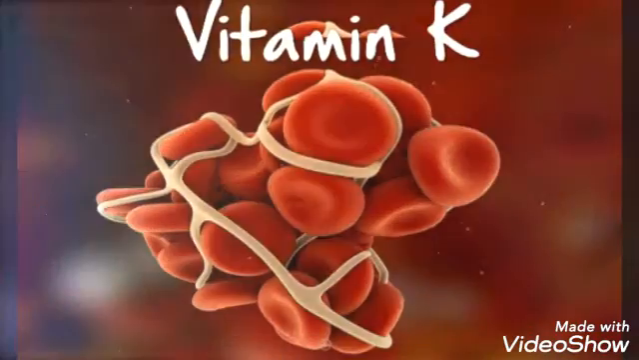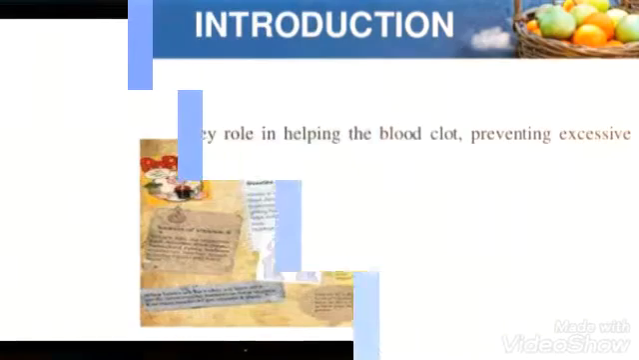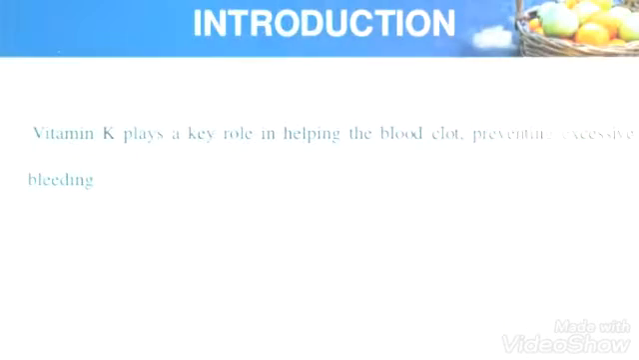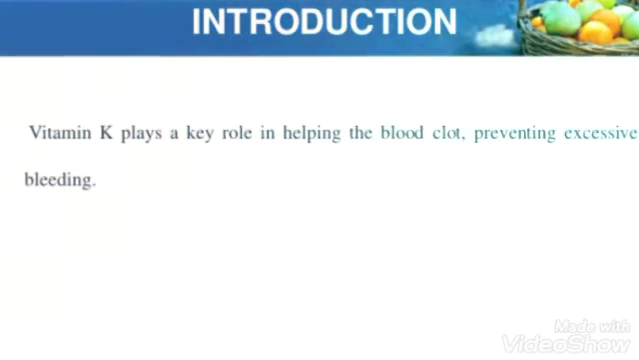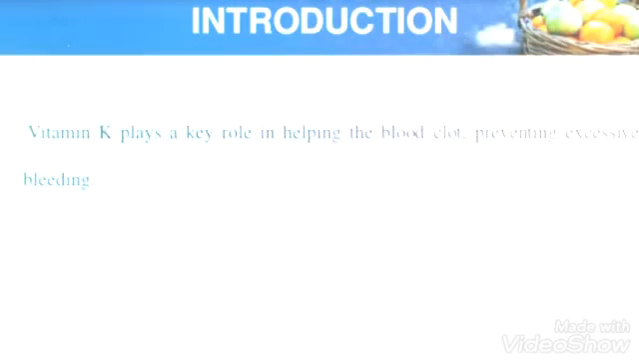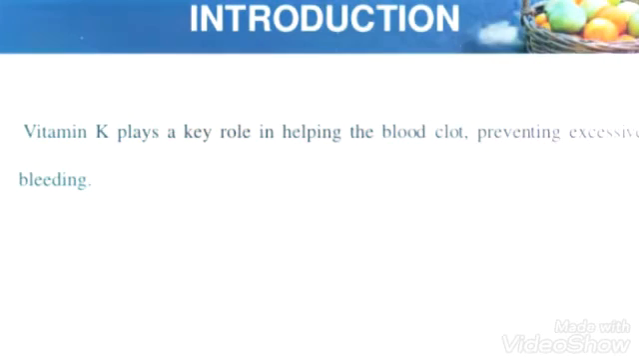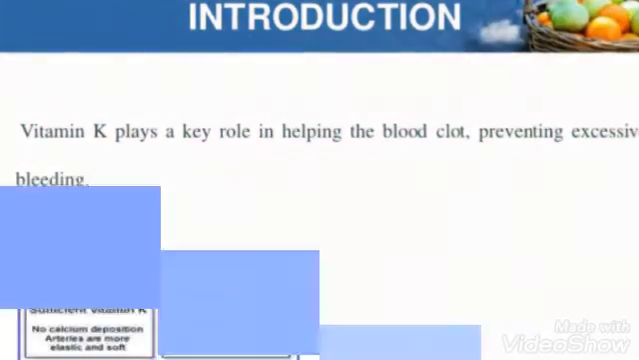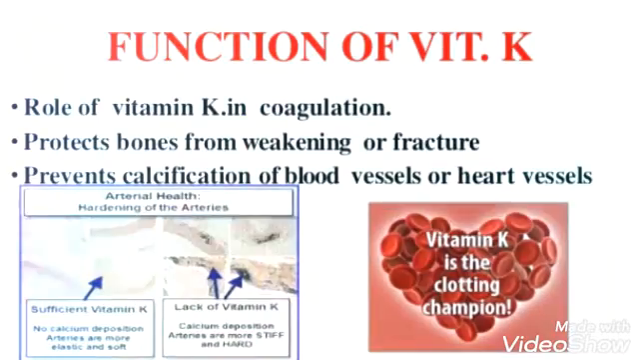So our today's topic is vitamin K deficiency. We'll see the introduction. Vitamin K plays a key role in helping the blood clot, preventing excessive bleeding. I have already told you that the function of vitamin K is to help in the clotting of the blood. That will inhibit excessive bleeding whenever there is any cut or injury to a person. So let's see the functions specifically. What are the functions of vitamin K? Role of vitamin K in coagulation, that is clotting of the blood.